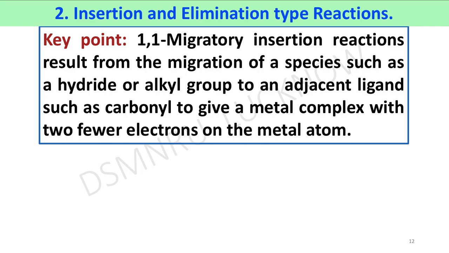Now we will discuss insertion and elimination type reactions. First we will learn about the 1,1 migratory insertion reaction. It results from the migration of a species such as a hydride, alkyl or aryl species to an adjacent ligand such as carbonyl, to give a metal complex with two fewer electrons on the metal atom.